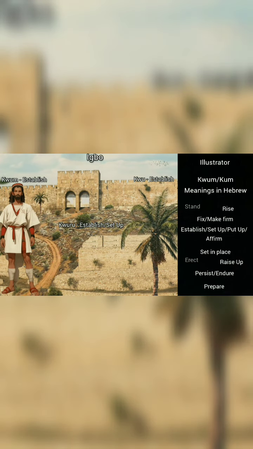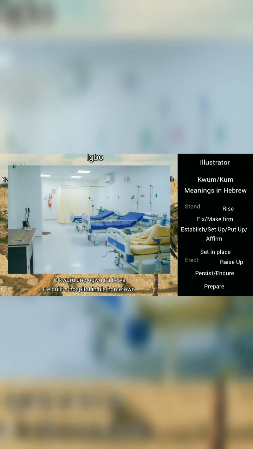That is to say, to actually establish something in the physical, like to raise it up, okay? So, yeah, an Igbo person might say, it will actually mean on the surface, he built a hospital in his hometown, but deeper, is actually he established or set up a hospital in his hometown, okay?